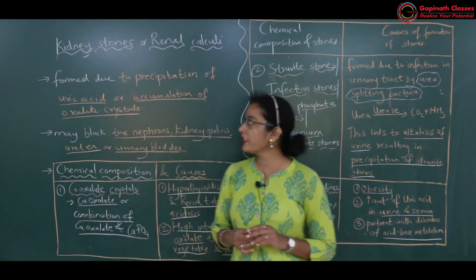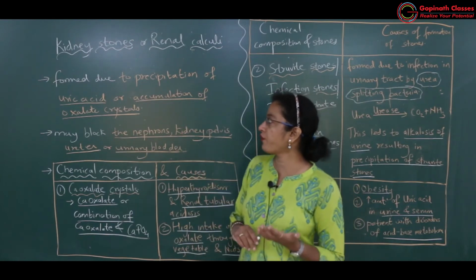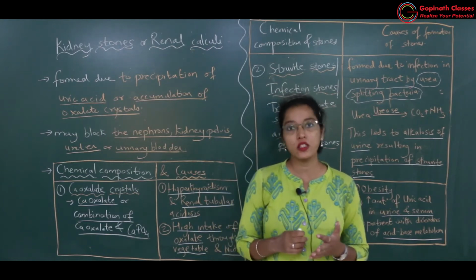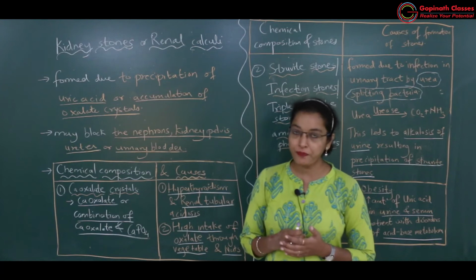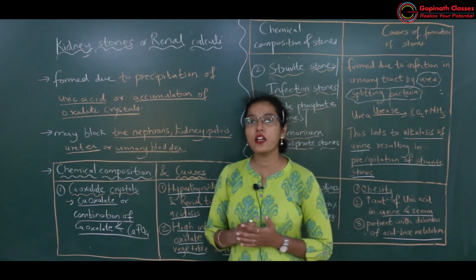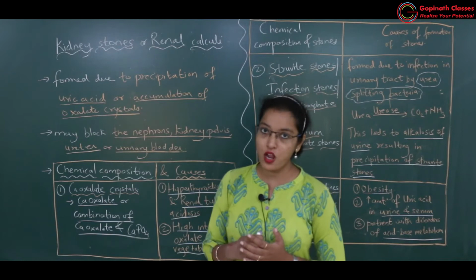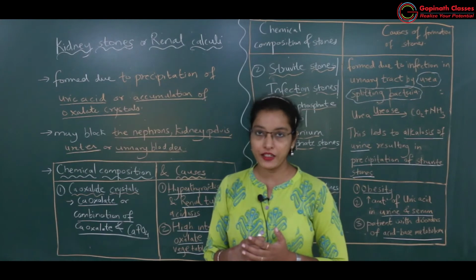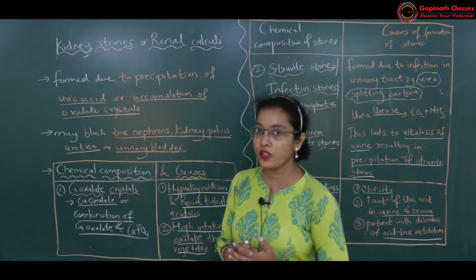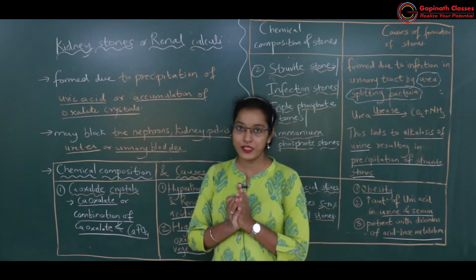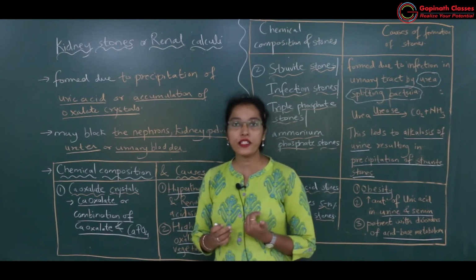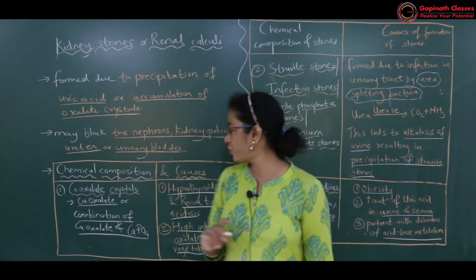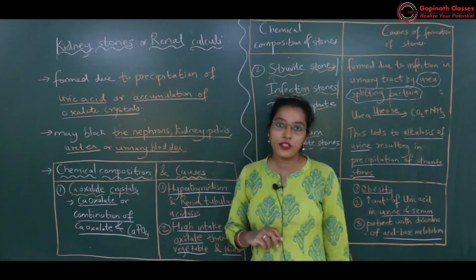Okay, now let's study exactly which are the different stones which are formed in the excretory system, which block the urine passage. Okay, got it. So ये जो stones है, these stones are formed in the nephron, in the kidneys, or these can be formed in the urinary bladder or ureter. Okay, got it. So वहाँ पे वो block कर देते हैं passage को. So likewise it will affect the urination. So we'll study now chemical composition and causes of kidney stones.